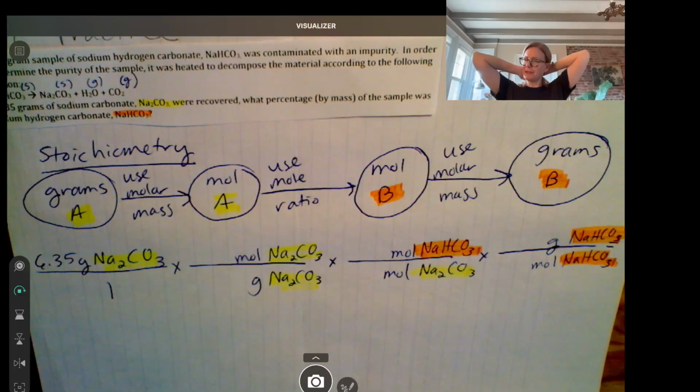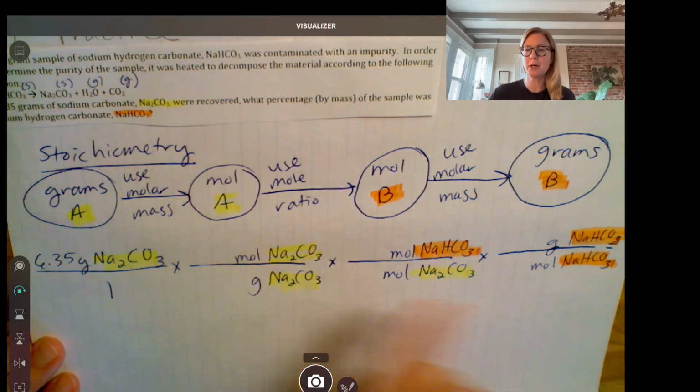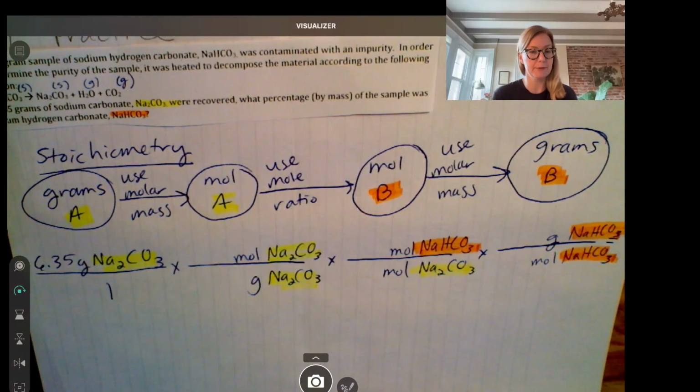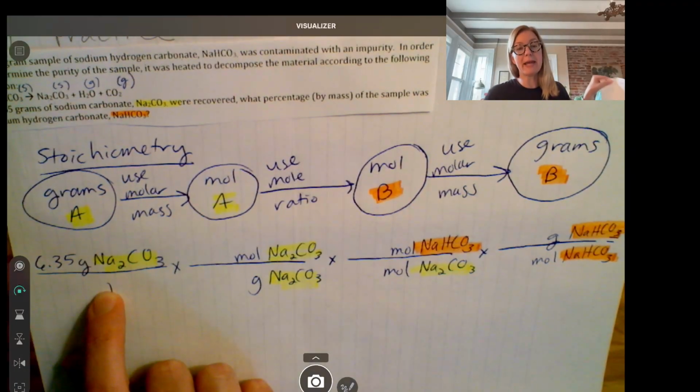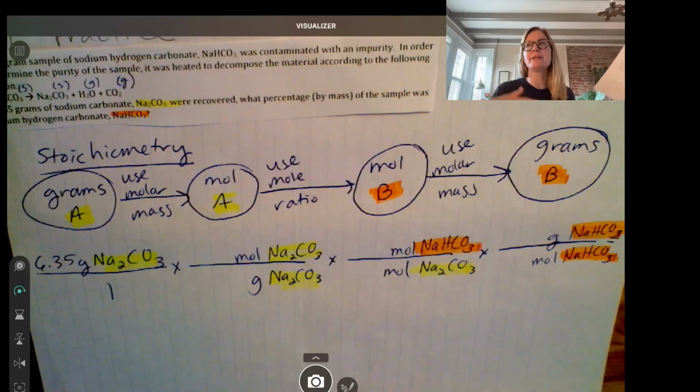Now let's try to fill in our numbers, okay? Whenever you see grams per mole, whether it's flipped this way or flipped this way, these are molar masses. They come from the periodic table. So this is not the molar mass. This is the mass. This is the grams. It is not the grams per mole. Just like, let's say I go 25 miles at a speed of 50 miles per hour.